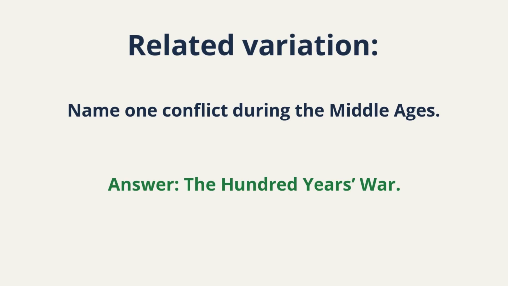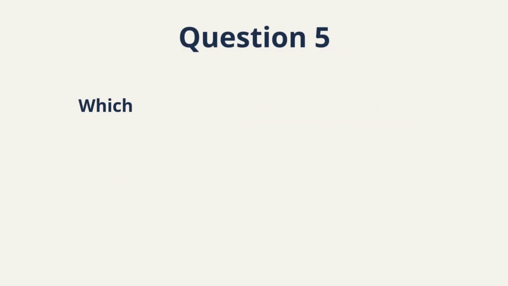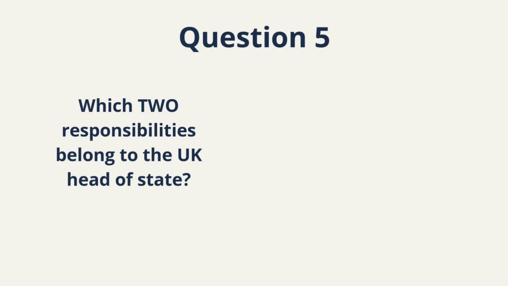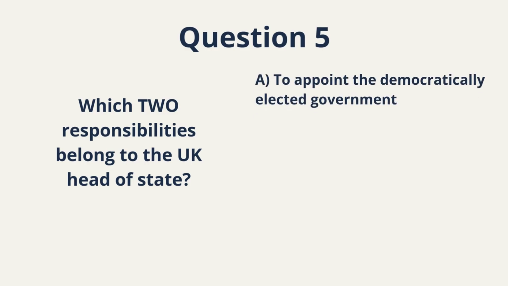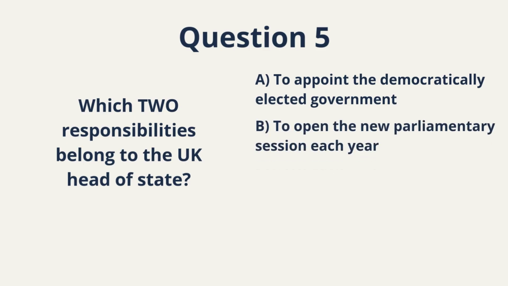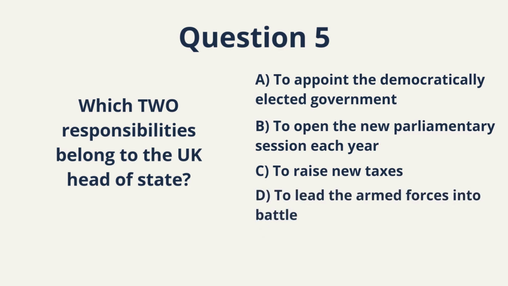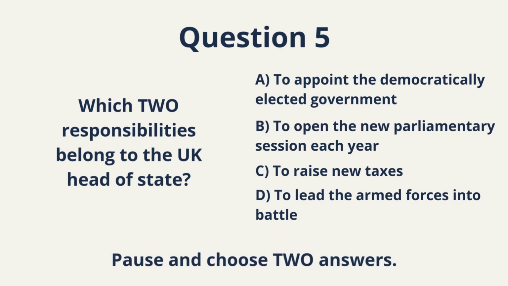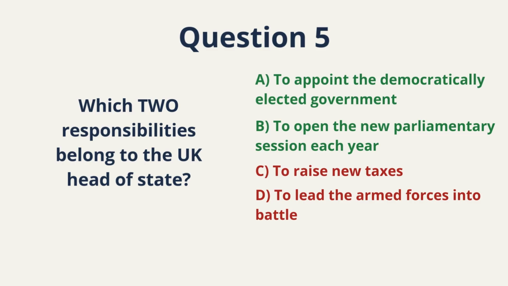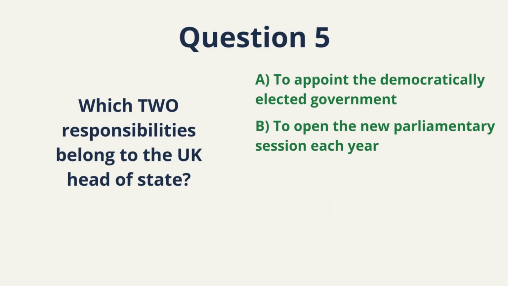Simple. Lock. Question 5. Which 2 responsibilities belong to the UK head of state? A. To appoint the democratically elected government. B. To open the new parliamentary session each year. C. To raise new taxes. D. To lead the armed forces into battle. This is a constitutional understanding question. Pause. Choose carefully 2 answers. Correct answers: A and B.